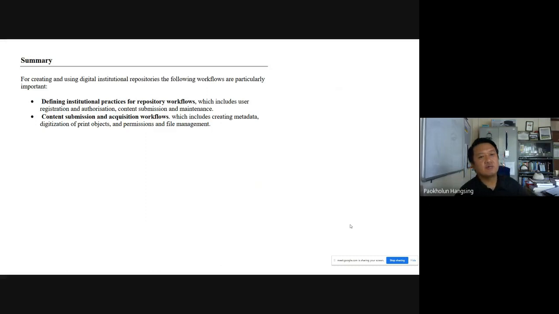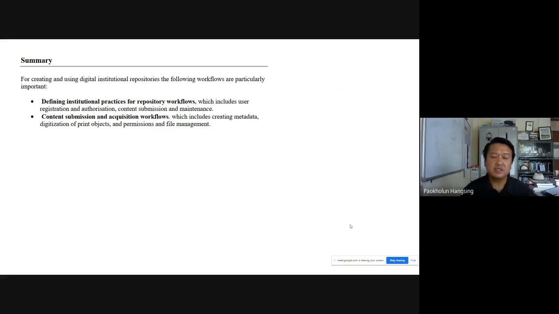Now, summing up today's class, for creating and using an institutional repository, the following workflows are particularly important. Defining institutional practices for repository workflows, which includes user registration, authorization of the users, then content submission and maintenance.